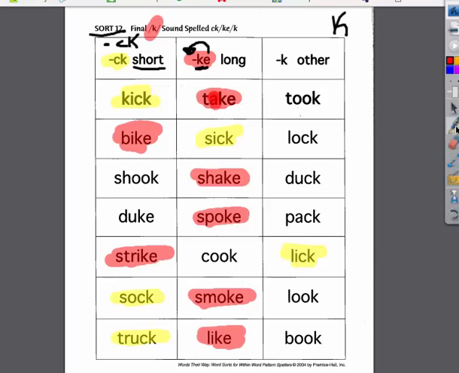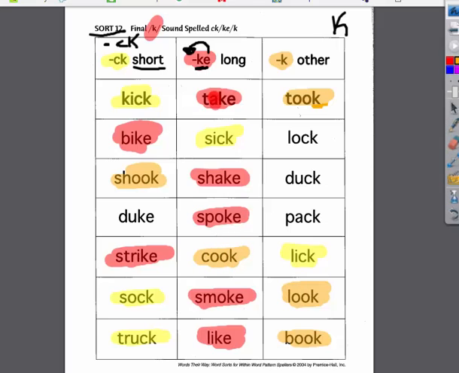My last way is kind of like my oddball category. So it's going to be if it ends with just a K at the end. So let's check out, I have took, and notice that's just a K at the end. Shook, I hear that k, but there's just a K. I see book with that k at the end. And I see look with that k sound at the end. But I also see cook with just a K.